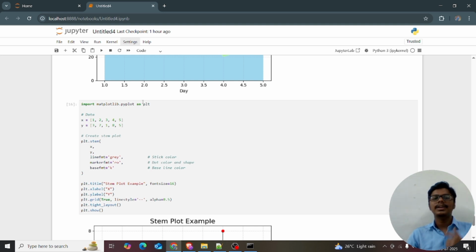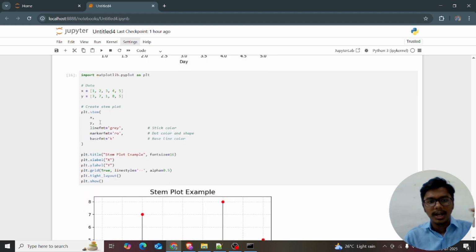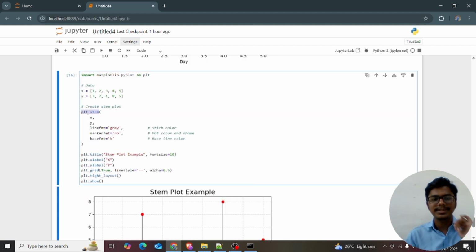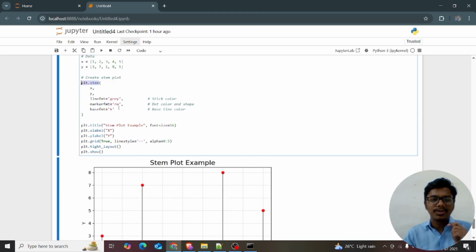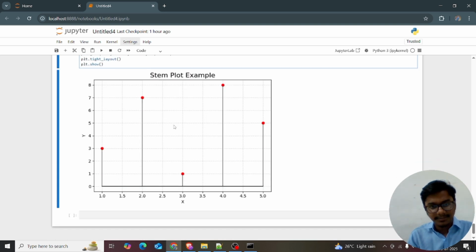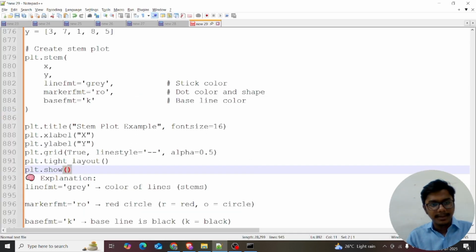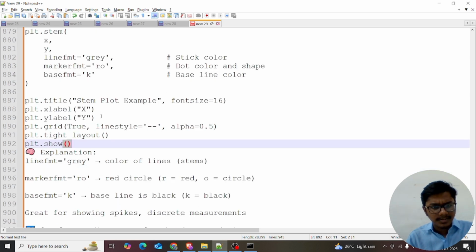Import matplotlib.pyplot as plt. I'm giving the numbers 1, 2, 3 for x and a set of numbers for y. For plotting, plt.stem with the x axis, y axis, and the line formats. The line format is gray, a gray line for the sticks. The marker format is ro, meaning the dot color and shape. The base format is k, which means the baseline, and k means black.